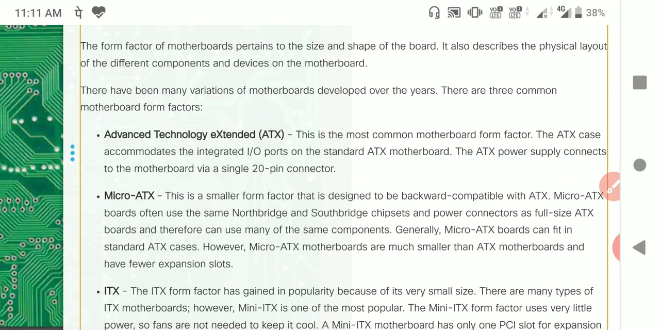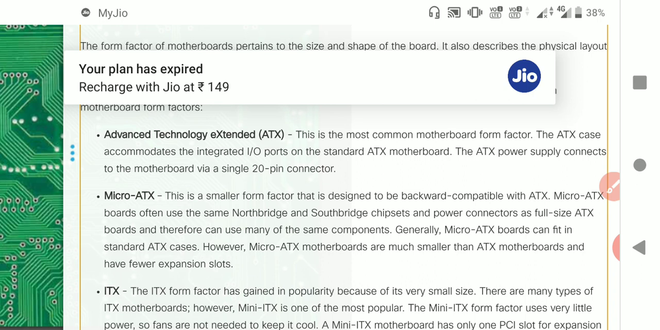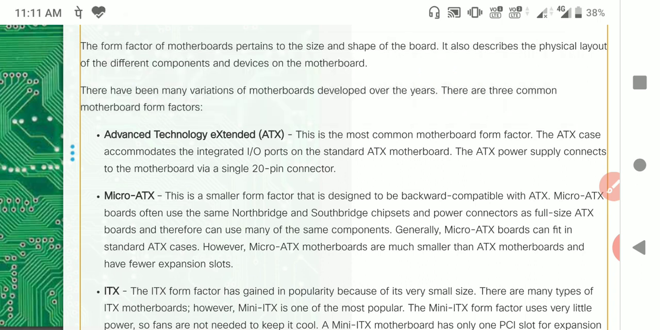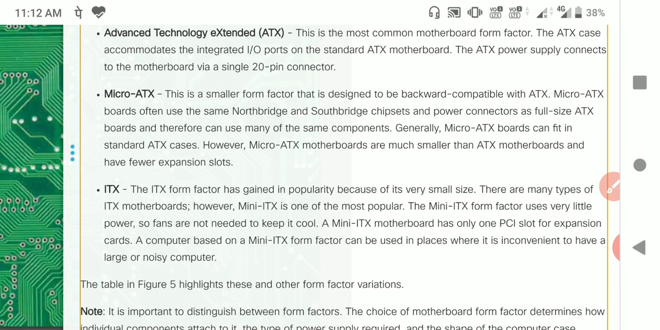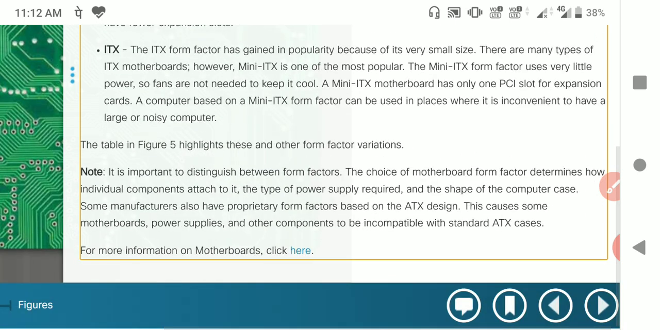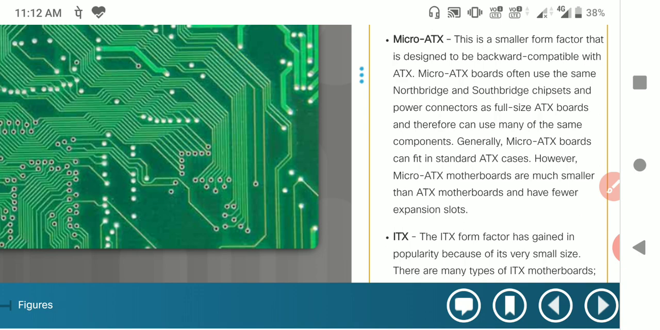The next one is micro ATX. This is a smaller form factor that is designed to be backward compatible with the ATX. Micro ATX boards are often used with some northbridge chipsets and power supplies, all full size, but it is somewhat smaller compared to the previous one. Next is ITX, a form factor that gained popularity because it is very small, much smaller than micro ATX. So these are some of the evolutions in motherboards.